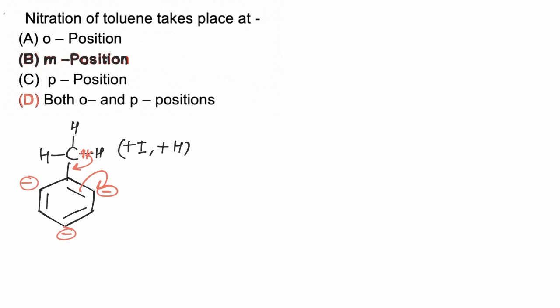So toluene has a CH3 group, which is activating the benzene ring, increasing electron density at the ring, particularly at ortho and para position. Hence toluene is ortho-para directing, and hence the correct answer is D.